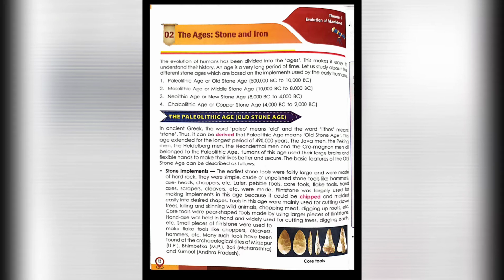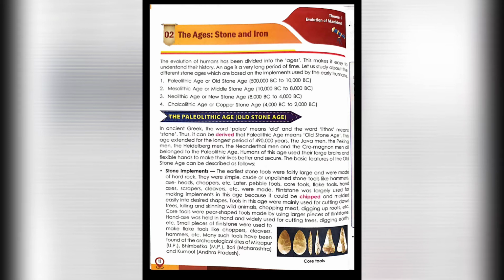The basic features of the Old Stone Age can be described as follows. The first is stone implements. The earliest stone tools were fairly large and were made of hard rock. They were simply crude or unpolished stone tools like hammers, axe heads, choppers, etc. Later, pebble tools, core tools, flake tools, hand axes, scrapers, cleavers, etc. were made.